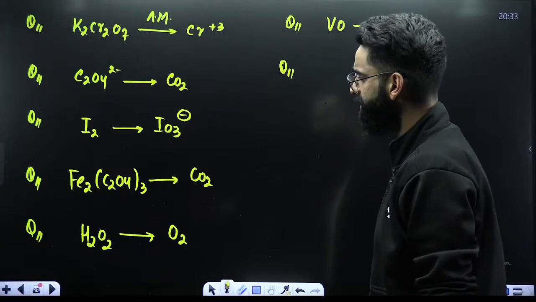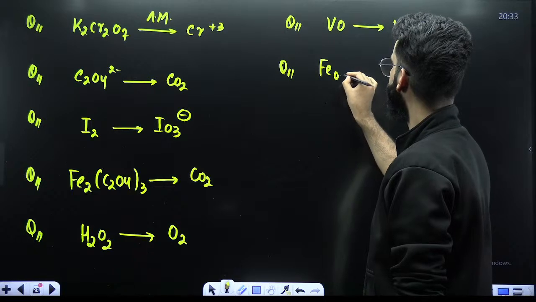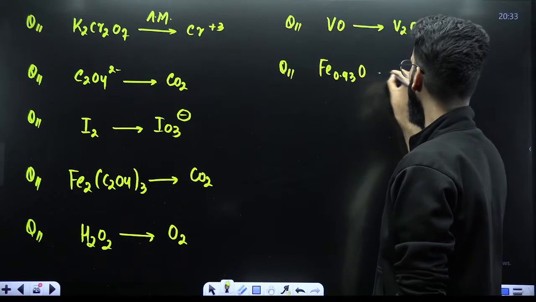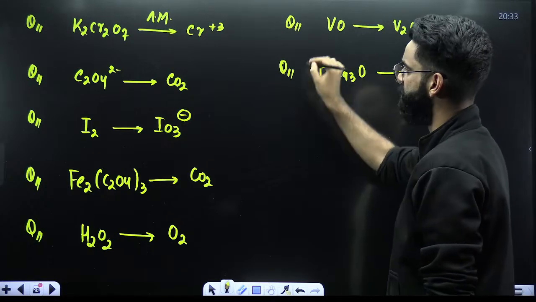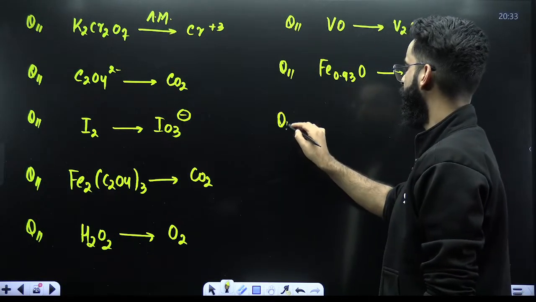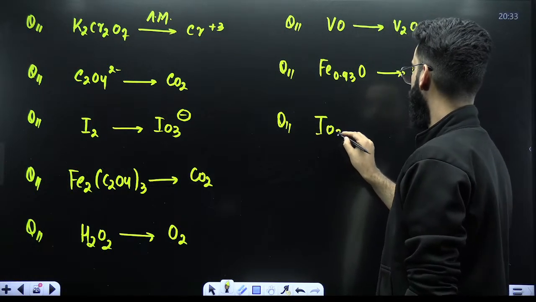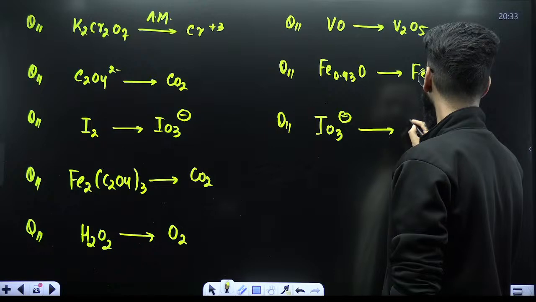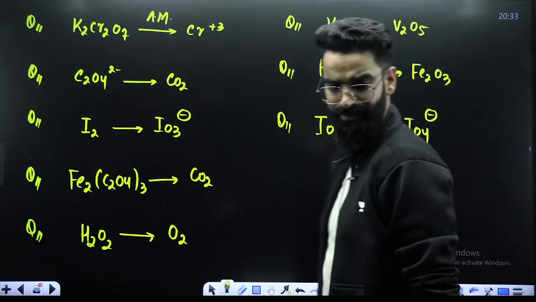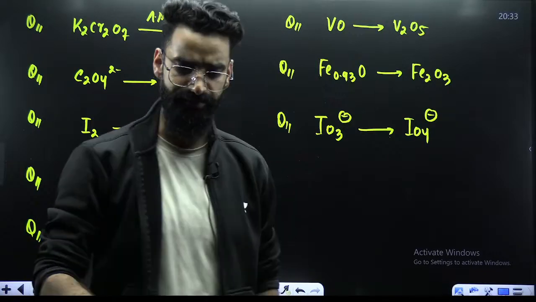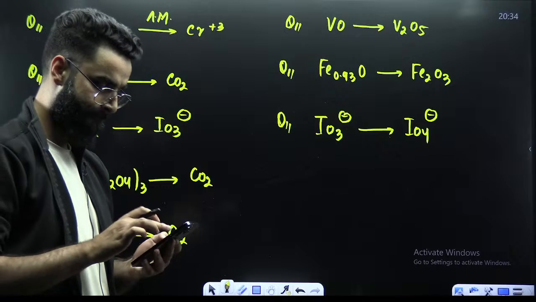For example, you have got FeO gives Fe2O3. Tell me the n factor of this one. Let's say you have got IO3 negative giving IO4 negative. Tell me the n factor of this species. These are the different types of questions which I'm giving you. Can you let me know the answers of these questions quick?